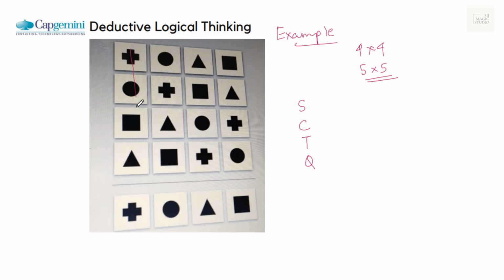In each row, these are columns. In each row and in each column, you will find that these symbols are appearing only once. You can check this out. Any symbol is appearing in any particular row or column only once. Don't go in for diagonals. This grid is different from the diagonal grid. This is not diagonal. In diagonals, it is not necessary that you will get all the 4 symbols.